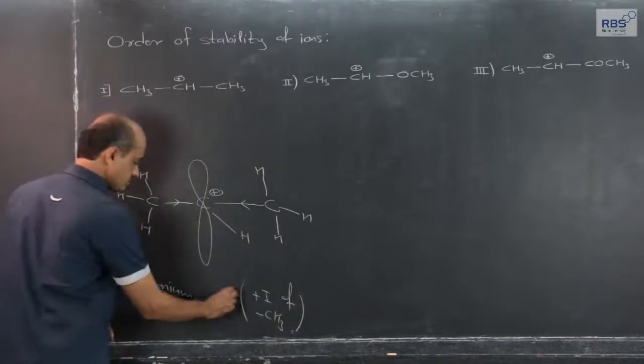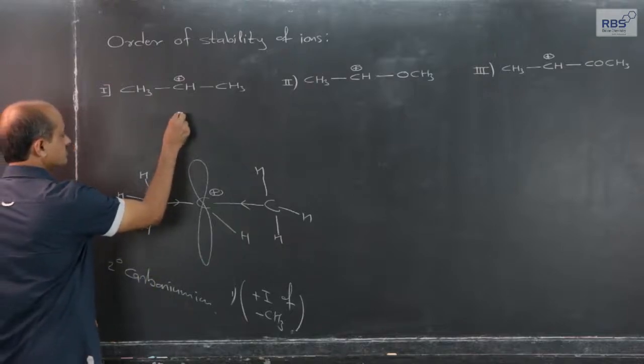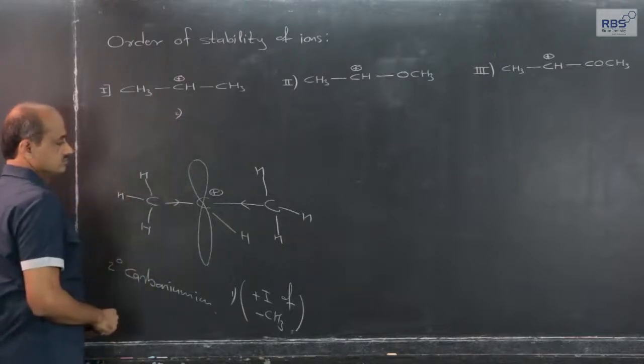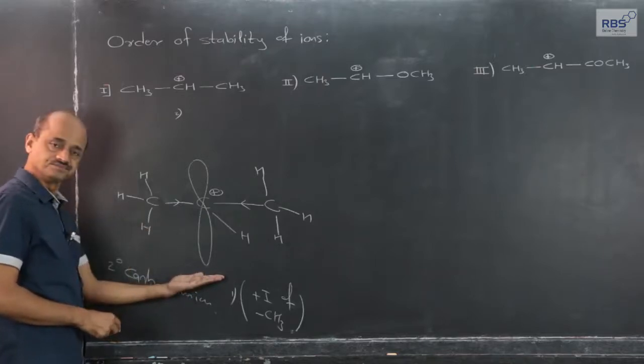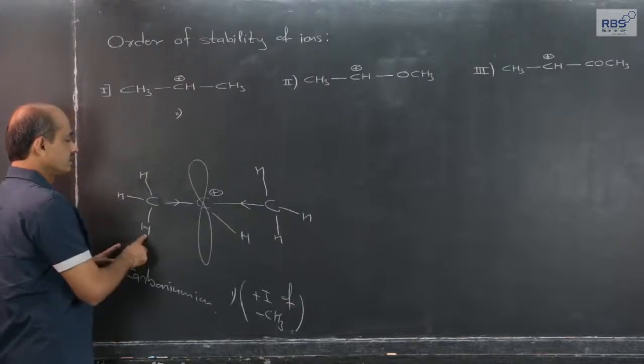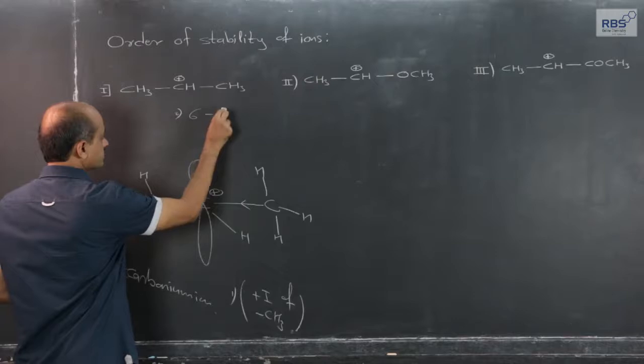That is one thing. And secondly, this secondary carbonium ion, the isopropyl carbonium ion, is stable because of 6